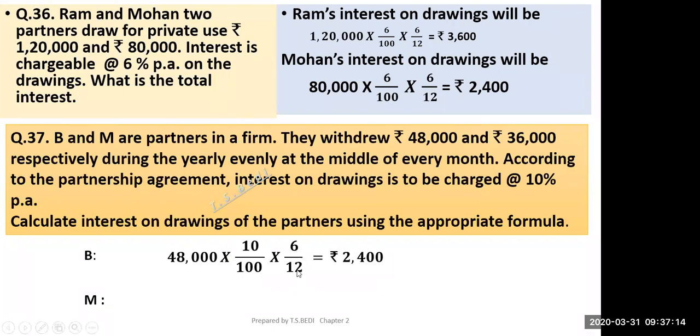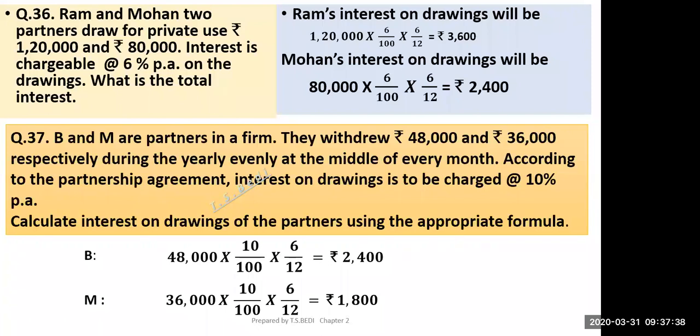So it will be 6 by 12. So B's interest on drawing will be 48,000 into 10 by 100 into 6 by 12. Similarly for M, it will be 36,000 into 10 by 100 into 6 by 12. So it comes to 1,800. Is it clear?